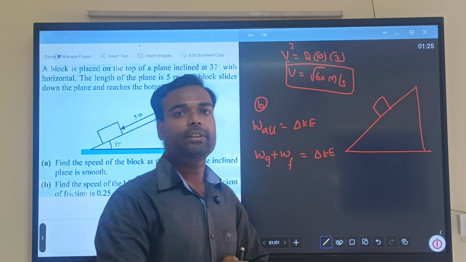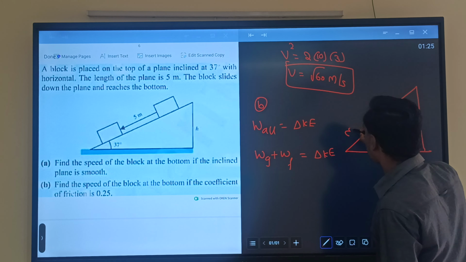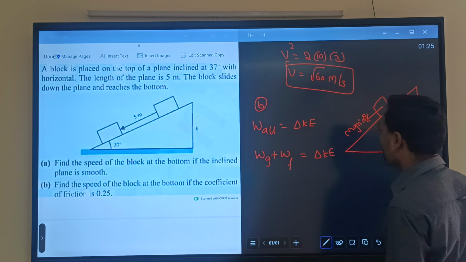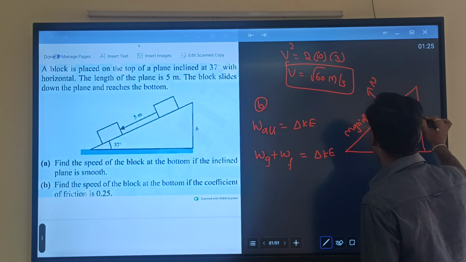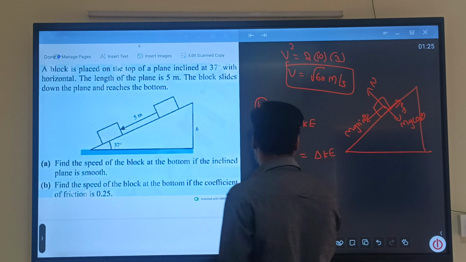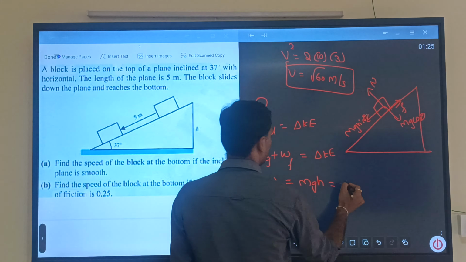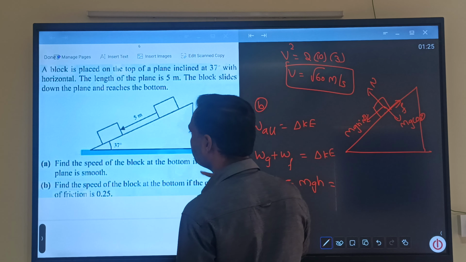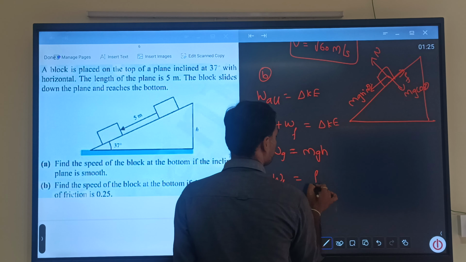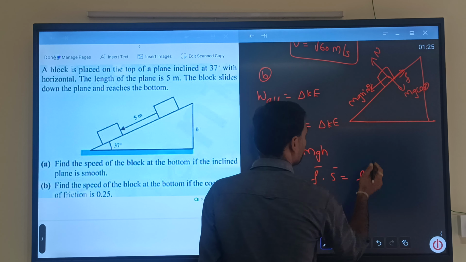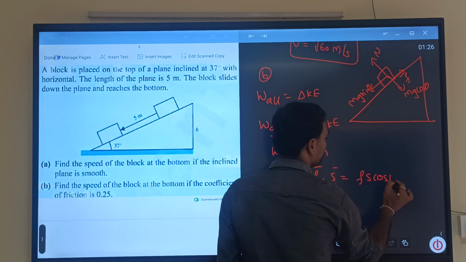And apart from this, no force is helping. Friction will act in the backward direction, mg sin theta acts in the downward direction, right? And N and mg cos theta, right? Work done by gravity is equal to mgh, right? Work done by friction is equal to frictional force into displacement, and frictional force is in the upward direction, displacement of the block is in the downward direction, so f s cos 180 degrees.